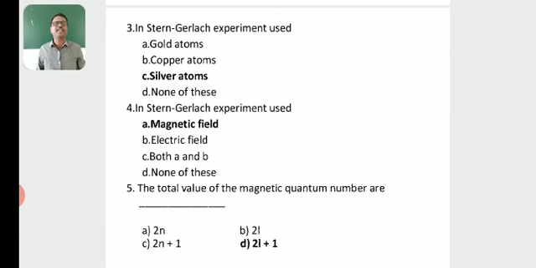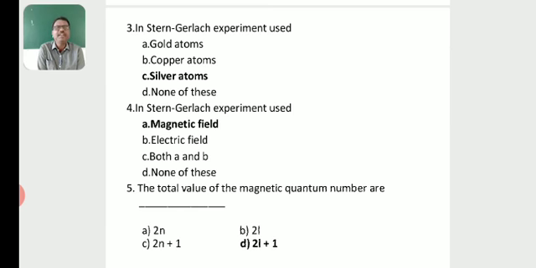The Stern-Gerlach experiment used gold atoms, copper atoms, silver atoms, or none of these? The Stern-Gerlach experiment used silver atoms. The Stern-Gerlach experiment used a magnetic field, electric field, both A and B, or none of these?